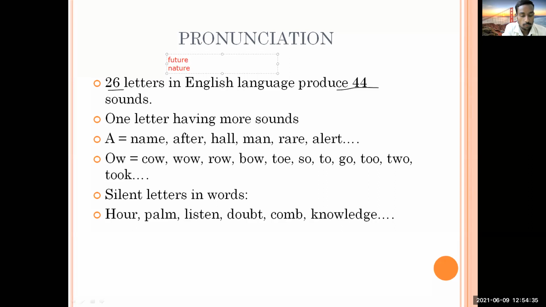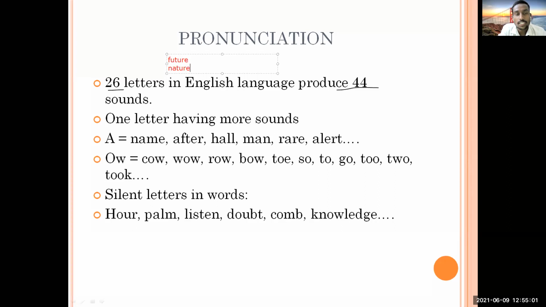How will you pronounce them? Future. And the second one, nature. Okay, so this is the actual pronunciation. But let's consider a new learner who doesn't know this is called future, or that this is called nature.